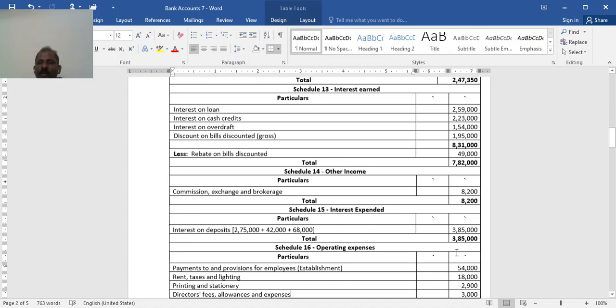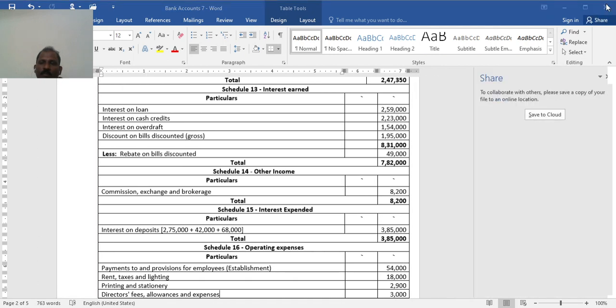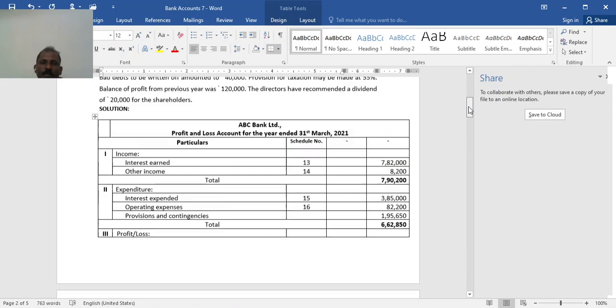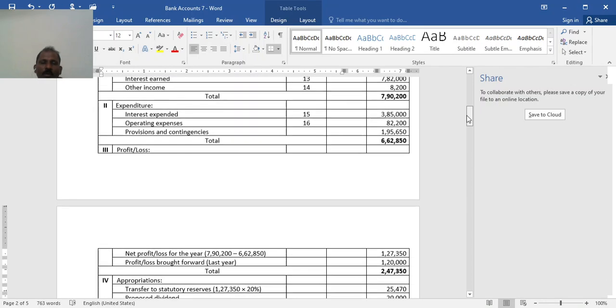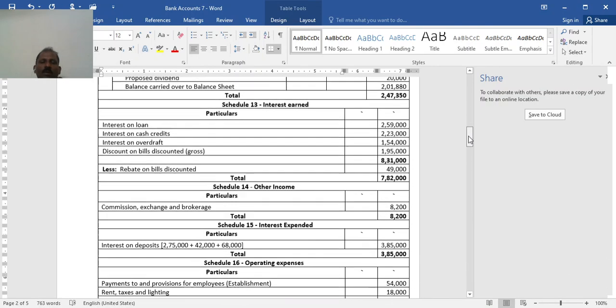Schedule 15, interest expended. See, interest expended means interest given on all sorts of deposits.